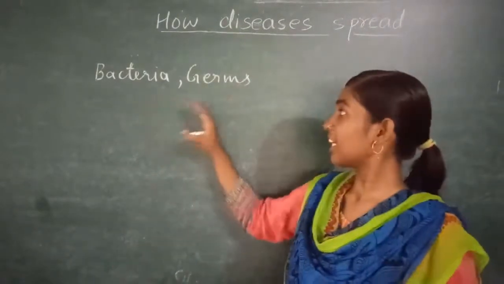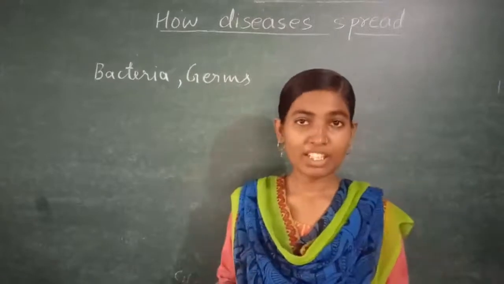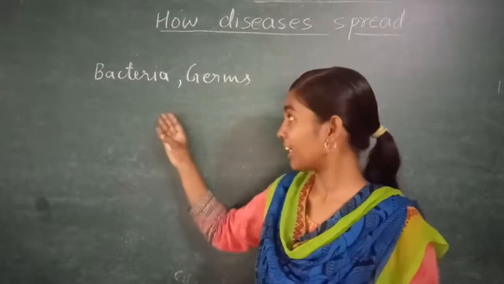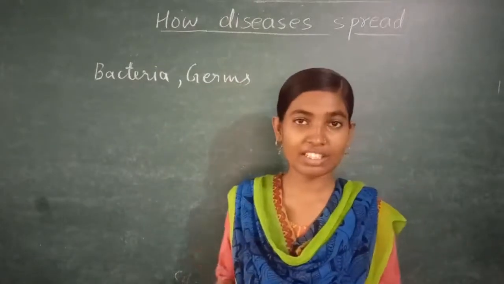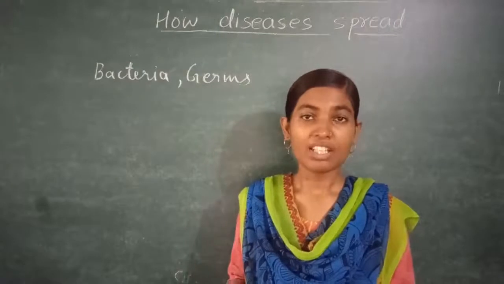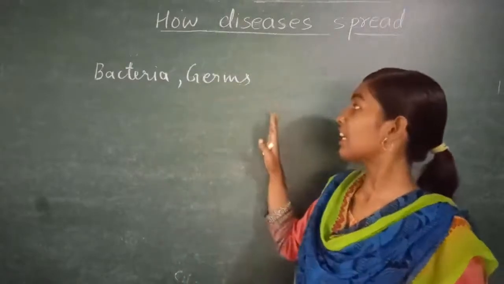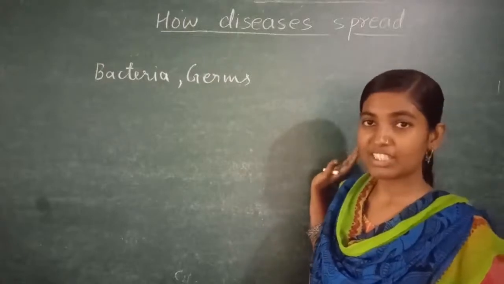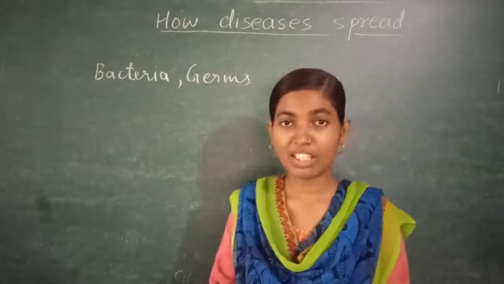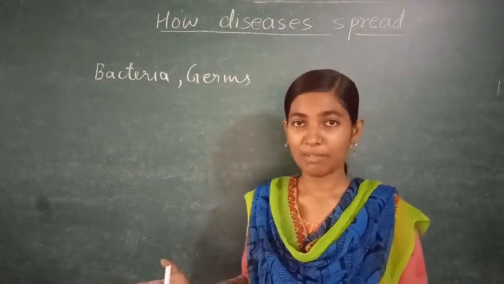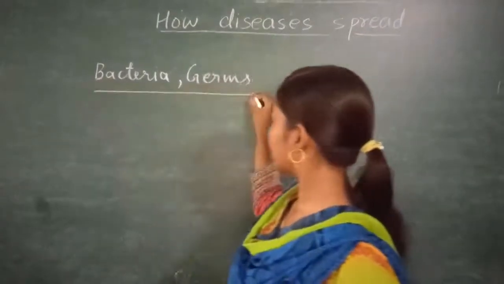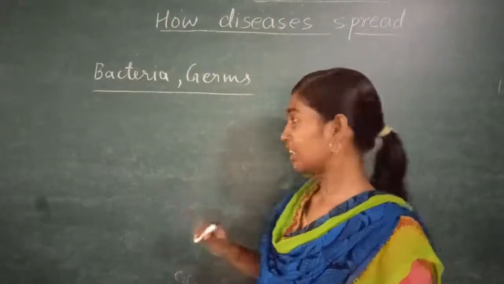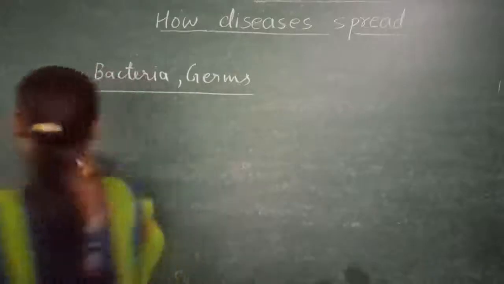These bacteria and germs will be present on an unhealthy person who is suffering from disease. So what happens is these germs or bacteria from an unhealthy person move to a healthy person and give the disease to a healthy person. This can happen in various ways. What are the ways in which these bacteria and germs can enter from an unhealthy to a healthy person? Here are the following ways.